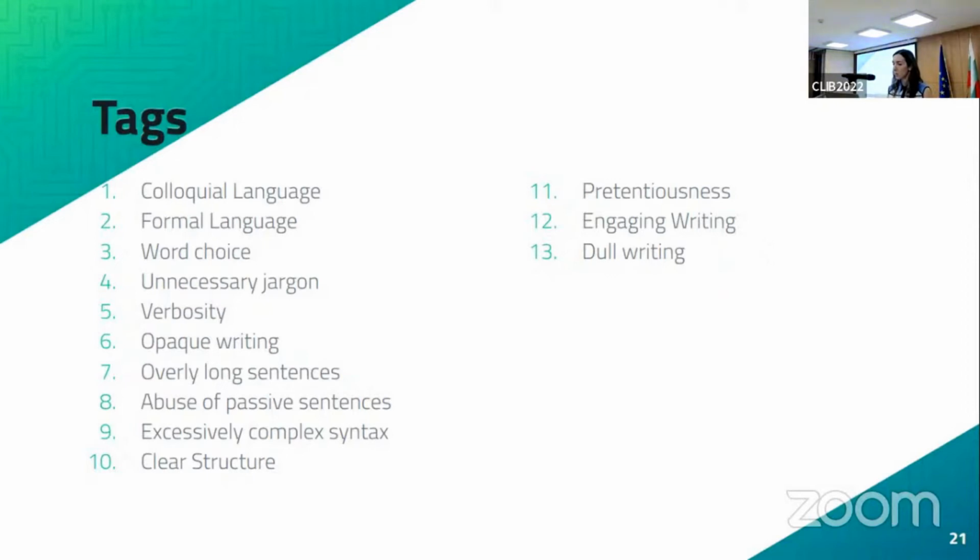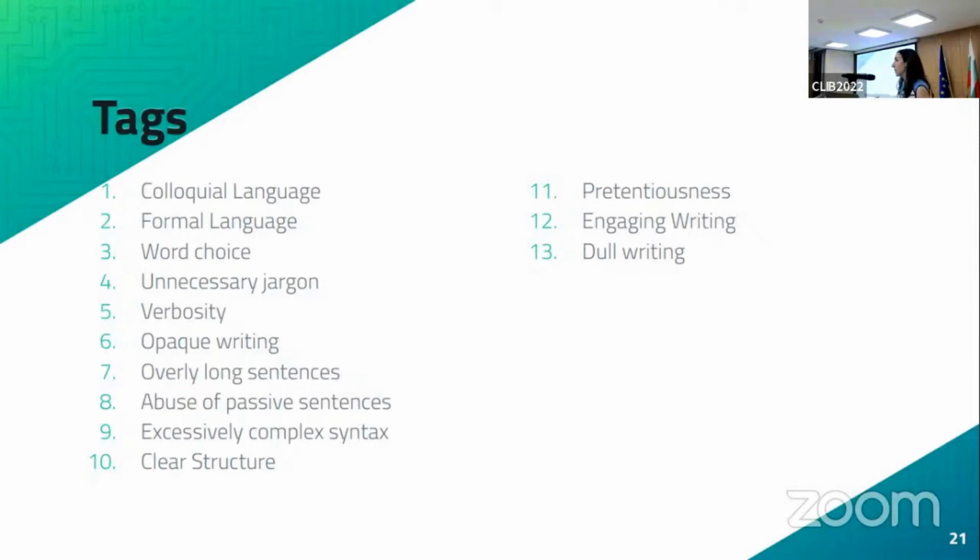So the way that we set up this tagging system is this. I came up with 13 initial tags based on my own experience of what would be relevant and based on the literature on the kind of mistakes that authors make in academic writing. Then we asked annotators to practice these 13 tags on 50 trial excerpts.